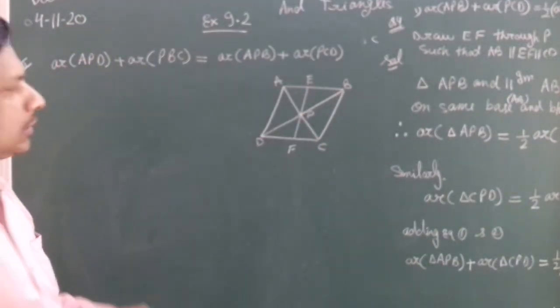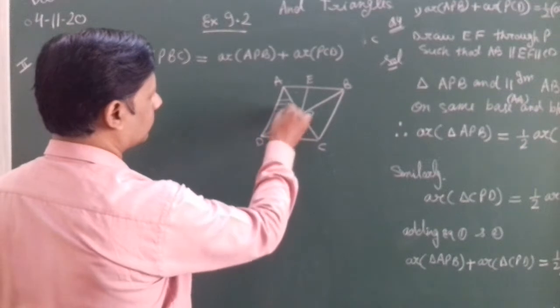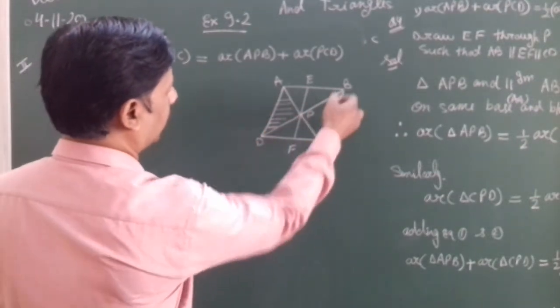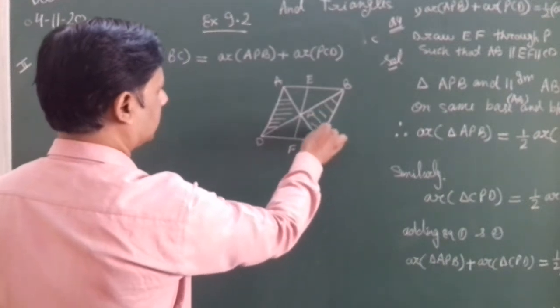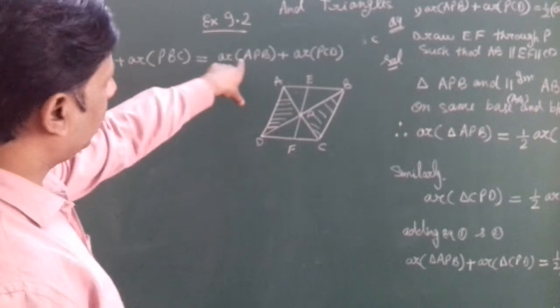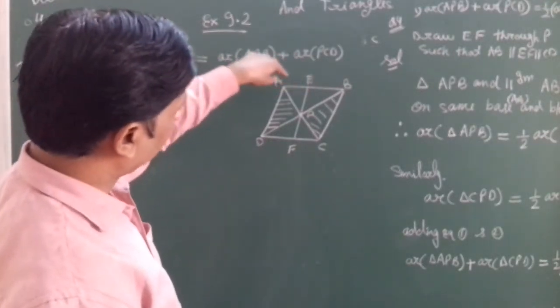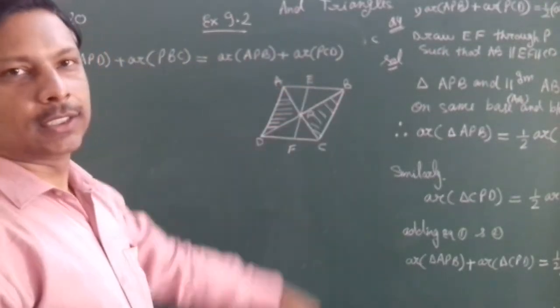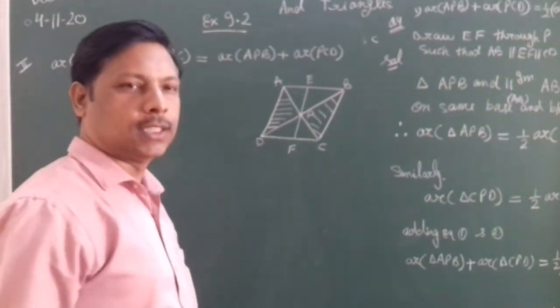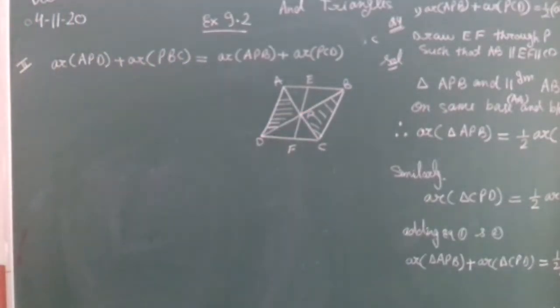Now triangles are changed here. There is APD plus PBC. These two areas are equal to area of APB plus PCD, the remaining two triangles. Right? The sum of remaining two triangles areas is equal to the sum of these two triangles areas.